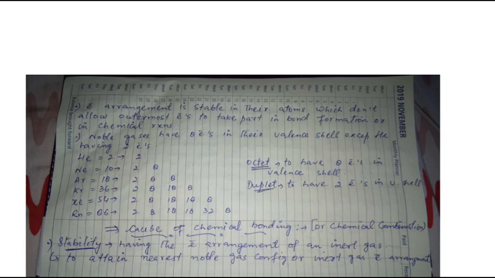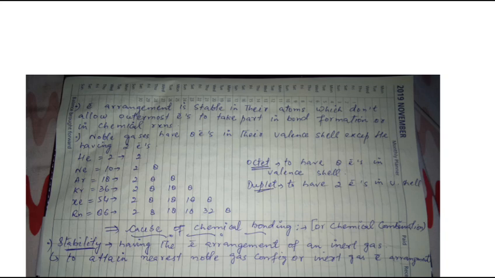So the electron arrangement is stable in their atoms. They don't need to lose or gain electrons because they are already stable in nature. All the other elements are unstable. That is why they react with each other in order to gain the nearest noble gas configuration in order to become stable. But noble gases are already stable, so they do not participate in bond formation.